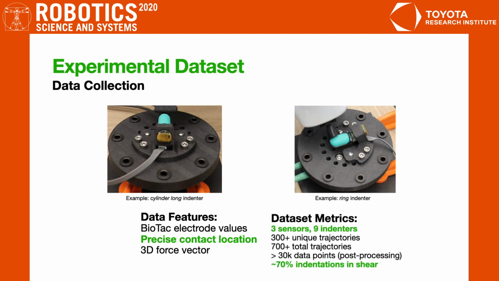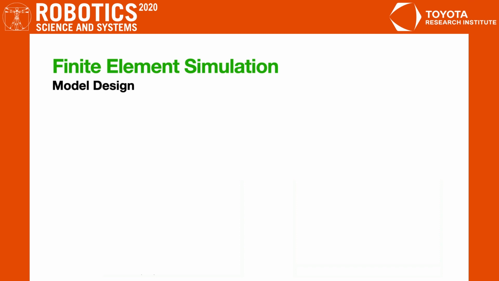Overall, our dataset contains data from over 300 unique trajectories and 700 total trajectories, with over 30K data points after downsampling. In contrast to previous datasets, we performed robot-controlled indentations, evaluated multiple sensors and indenters, precisely measured contact location, and induced significant shear. Even with such experimental efforts, ground truth data on tactile fields is exceptionally difficult to acquire, motivating a finite element model.